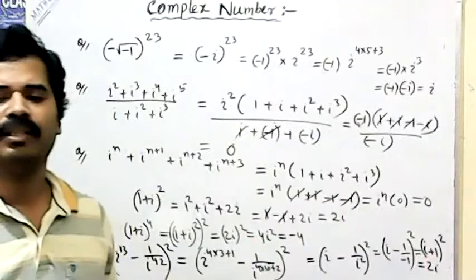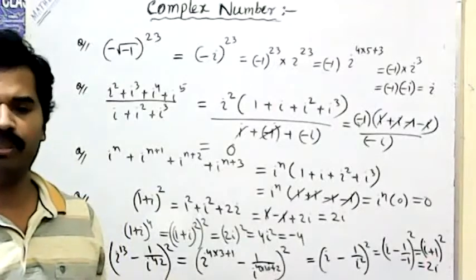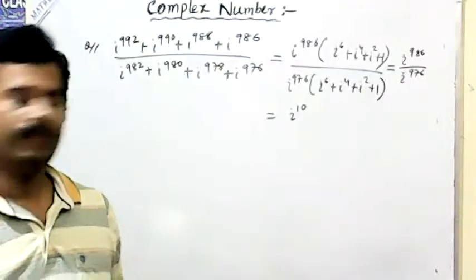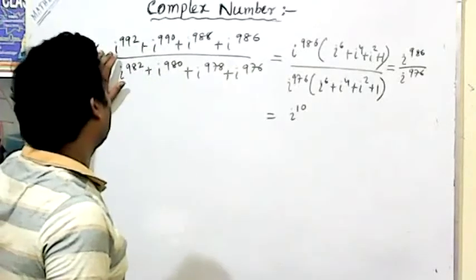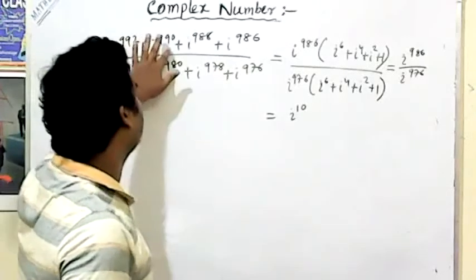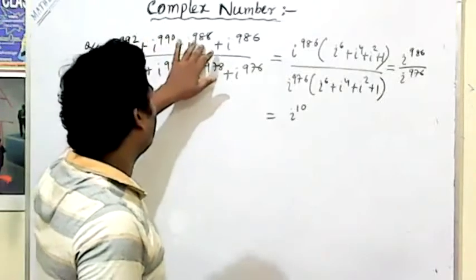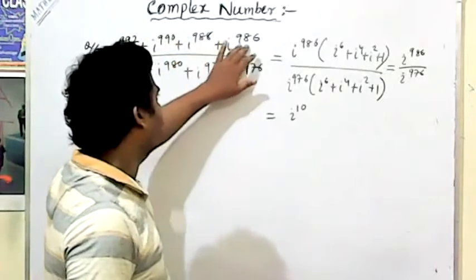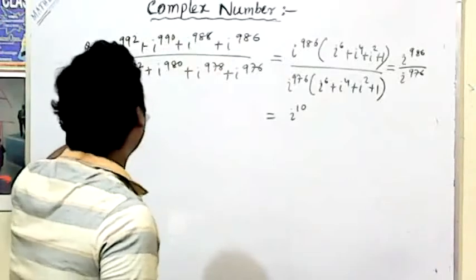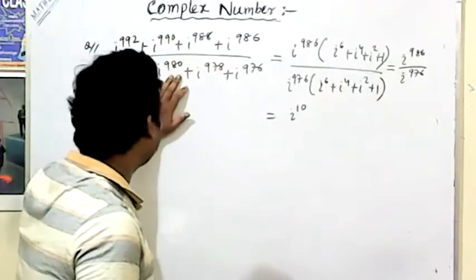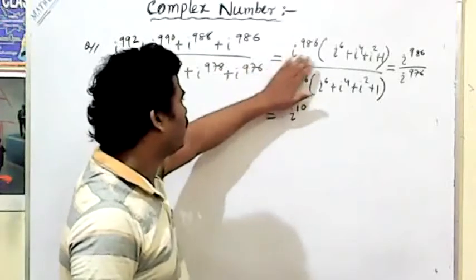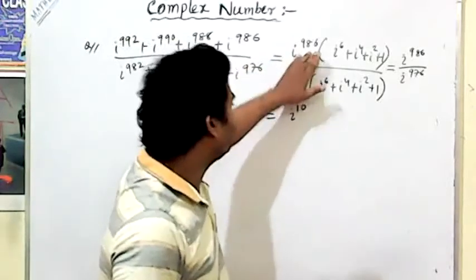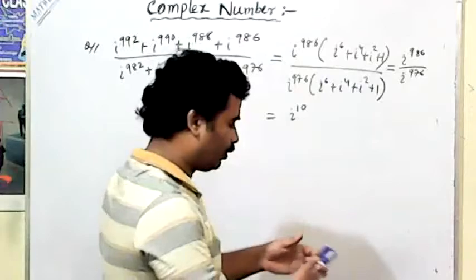Another question, that is, some simple and some multi questions are there. You take the question that is here: i to the power 992, i to the power 990, i to the power 988, i to the power 986, i to the power 982, i to the power 980, i to the power 978, i to the power 976. That means simply you have to take common. Here also taking common.